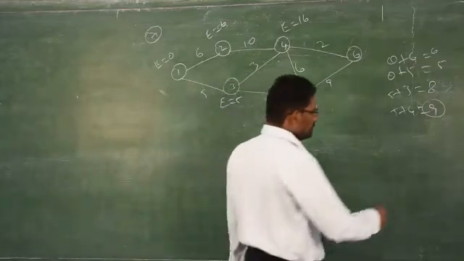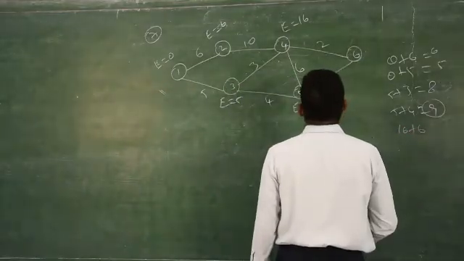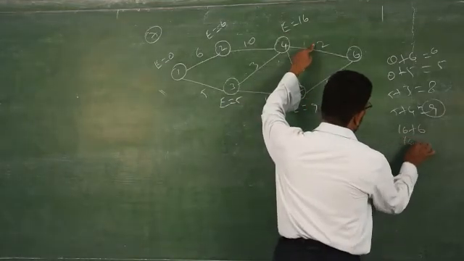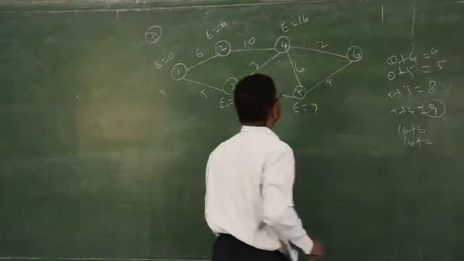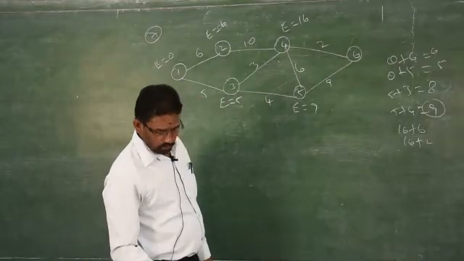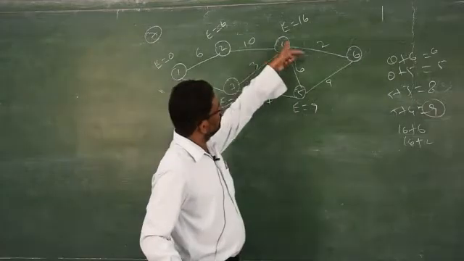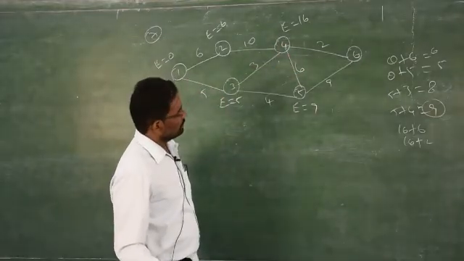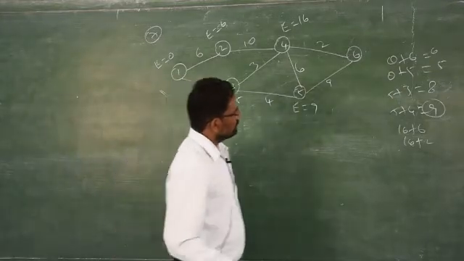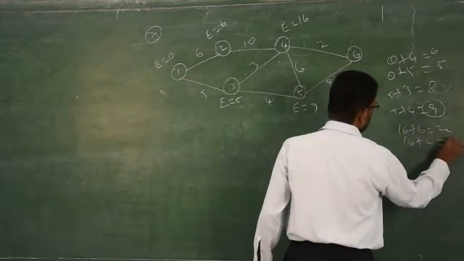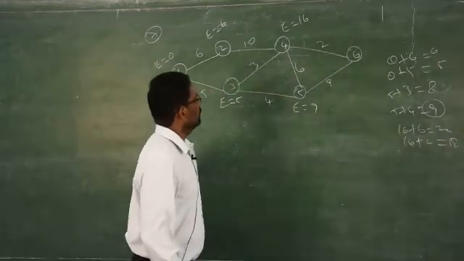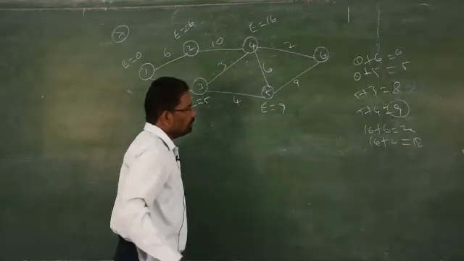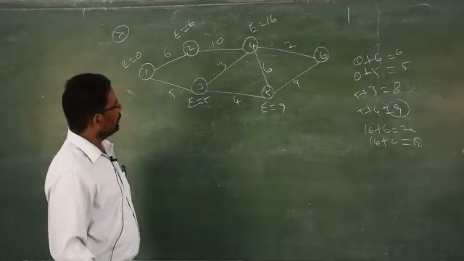Which one is greater? 16 plus 6, 16 plus 2, 4 to 5, 4 to 6. 2 pathway, you have to select which one is the greater one. 16 plus 6 is 22, this is 18. So, which one is greater? 16 plus 6, this is the greater one. Therefore, you have to take E is equal to 22.